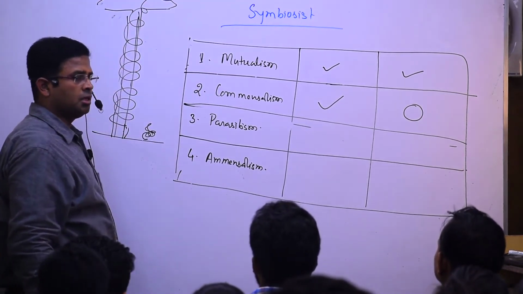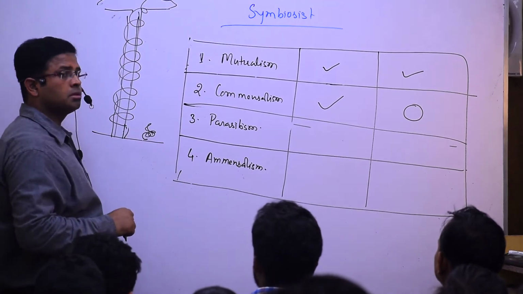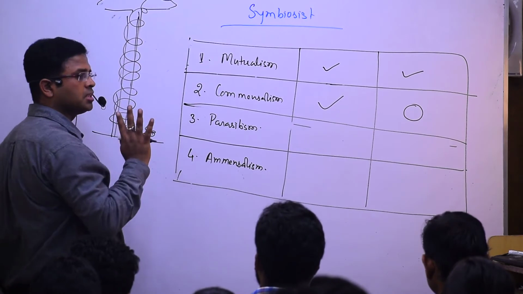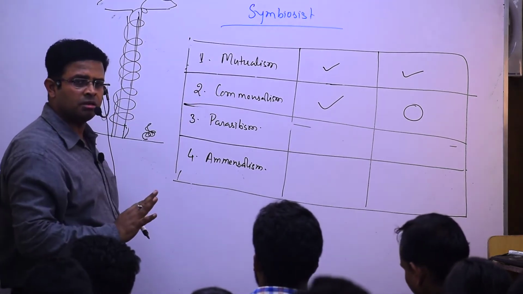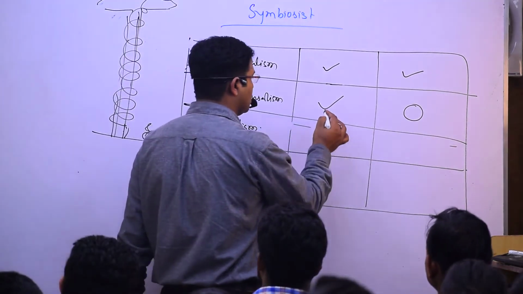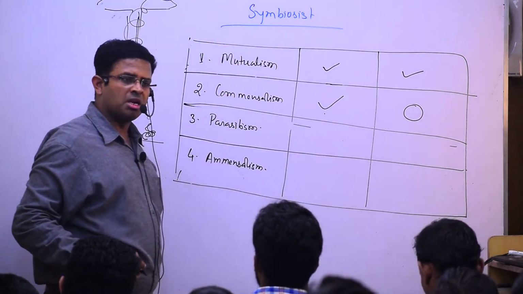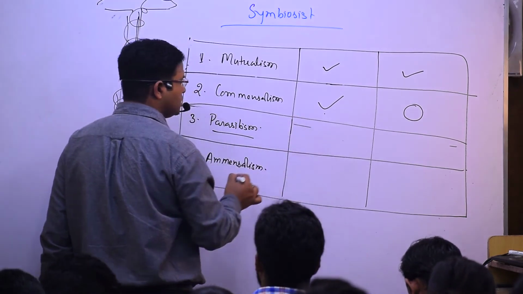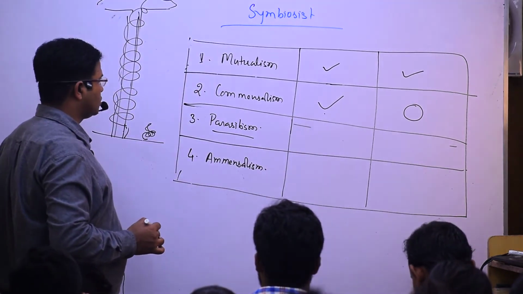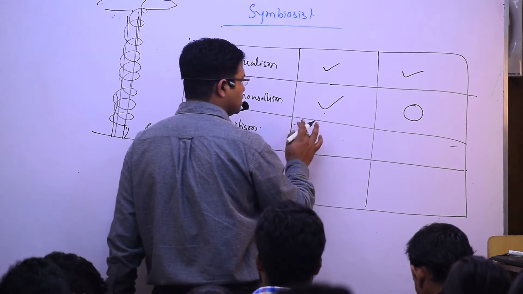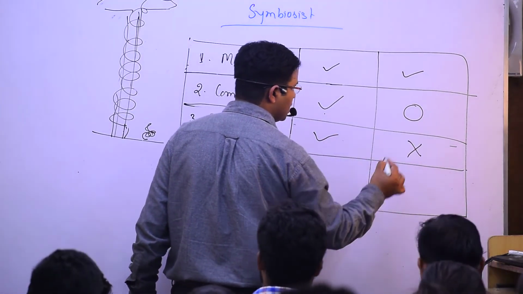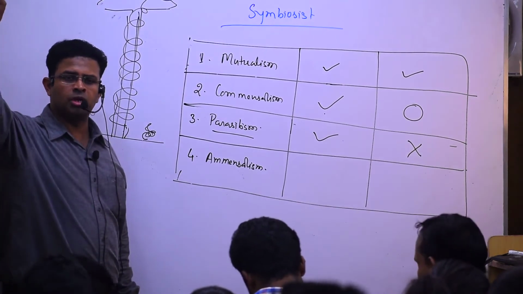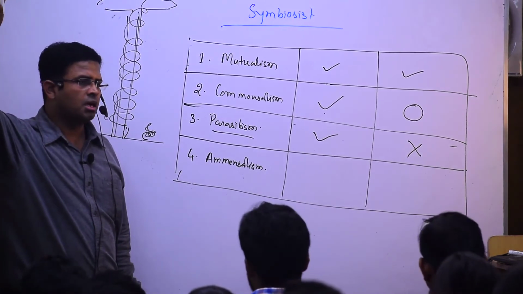And sunlight. But it is not harming trees. So he is able to get benefit by taking the sunlight, but without harming trees. So this is in which relationship? Commensalism. And parasitism is a kind of relationship in which one is benefiting and the other is harmed.